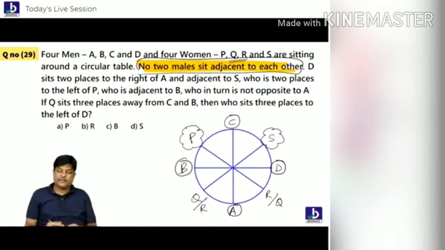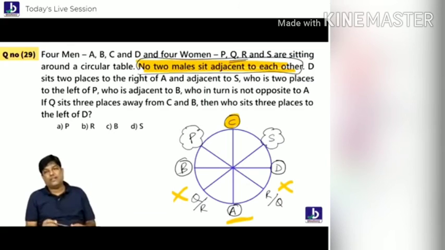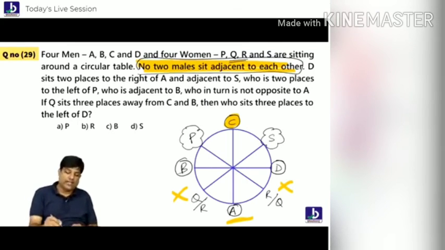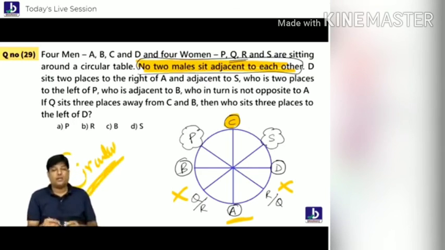Why can C not be here? Because this is a male. So this is where we are supposed to do the circular arrangement.